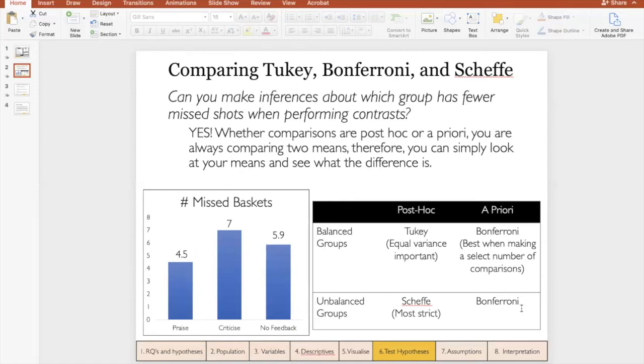Remember, a planned comparison can only happen before you even start collecting any data. I always find it's a little difficult to demonstrate that in a class like this because we're always working with data that already exists. But just know that with an a priori hypothesis or a planned comparison, that's really something that you have to decide before you even collect any data. And for that reason, it doesn't have to be as strict of a cutoff compared to a post hoc analysis. So we'll be demonstrating both today, but first let's go ahead and move into some post hoc comparisons.